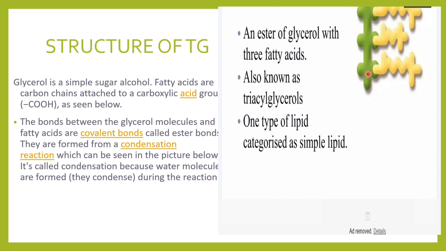It is combined with these fatty acids, which have carbon chains attached to the carboxylic group. The bond between the glycerol and these fatty acids is a covalent bond, and they are formed from a condensation reaction. Condensation reaction is one wherein a water molecule is formed, it is condensed, hence it is called a condensation reaction.